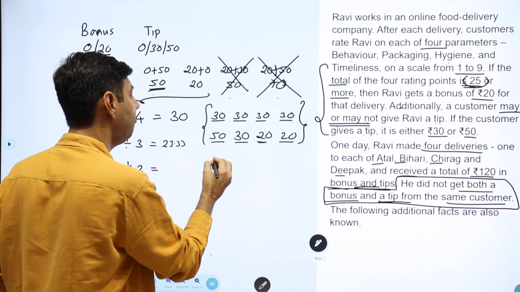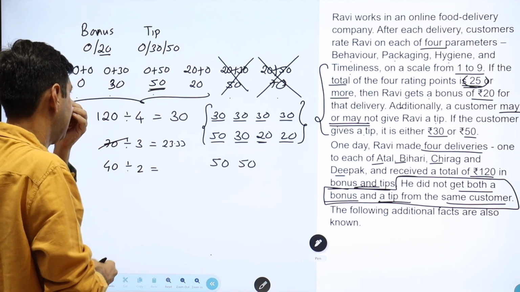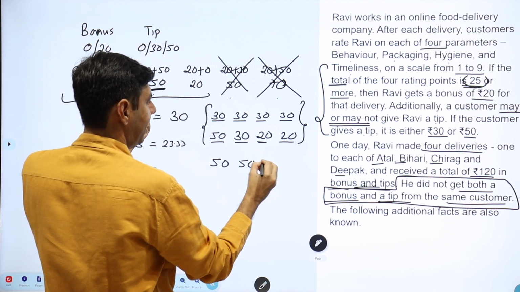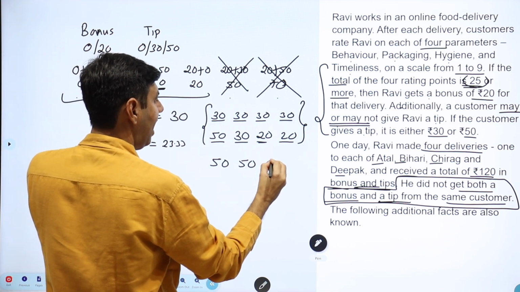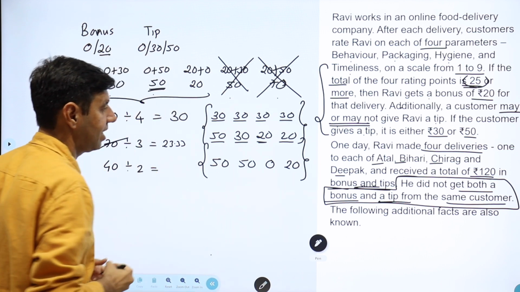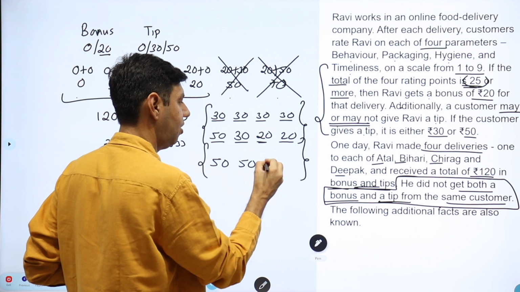Can I get two 50s? If I get two 50s, that's 100. Oh, so there is an idea. I can get two 50s and this also. Don't miss this out, students. I can get two 50s and a 20 and a 0 also. Let me put it in order.